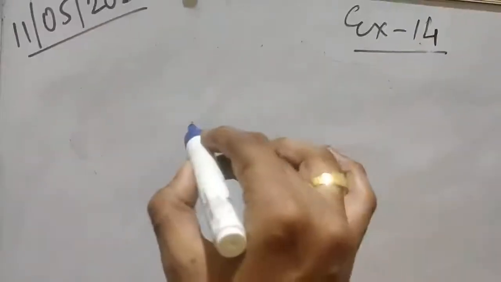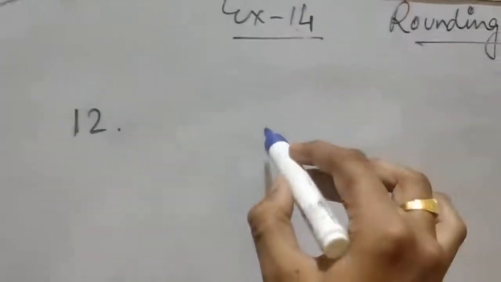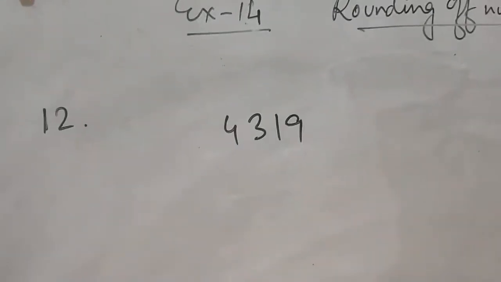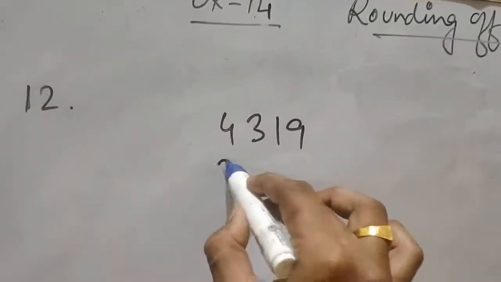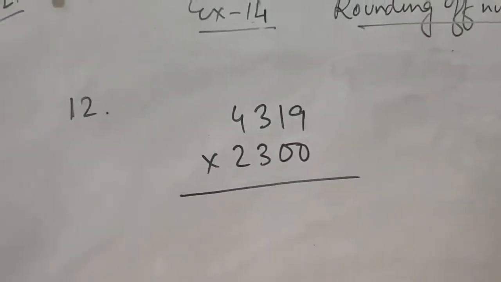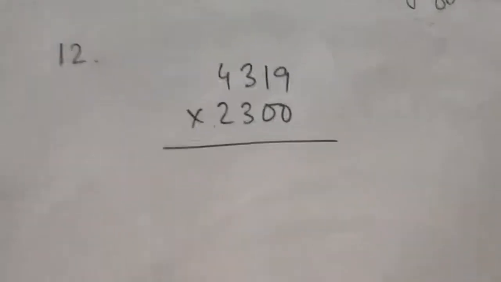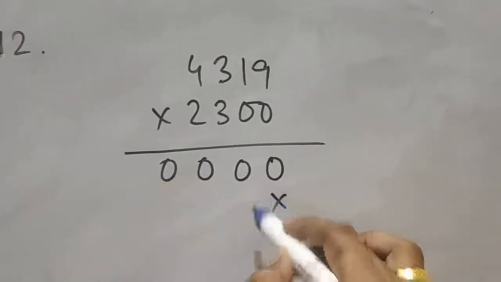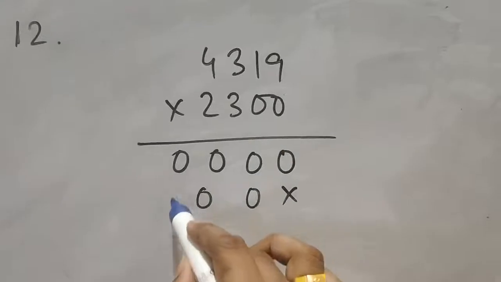Okay, let's do another one. Suppose I am solving question number 12. Question number 12 is given: 4319 with 2300. So multiply with 0 first, 0 9s are 0, 0 1s are 0, 0 3s are 0, 0 4s are 0. Cross again with 0, 0 9s are 0, 0 1s are 0, 0 3s are 0,